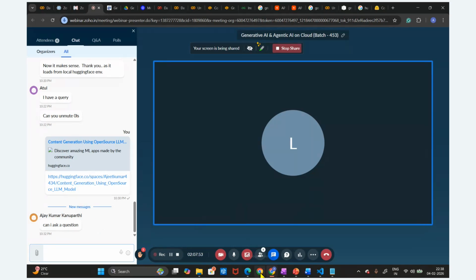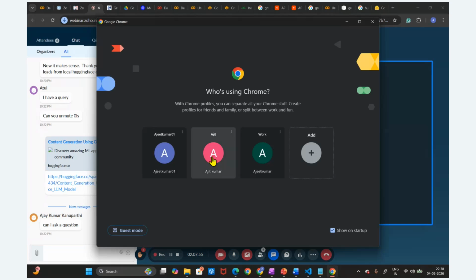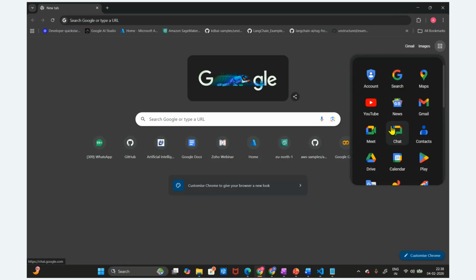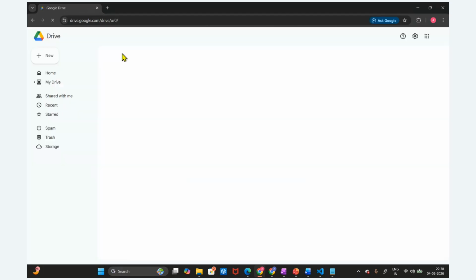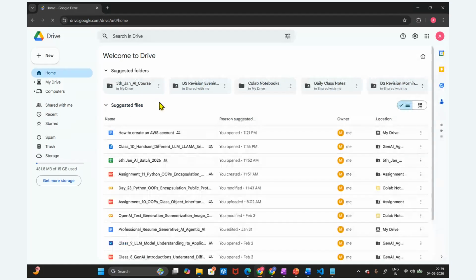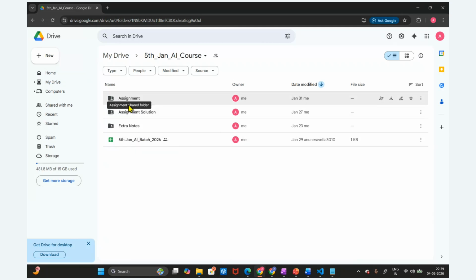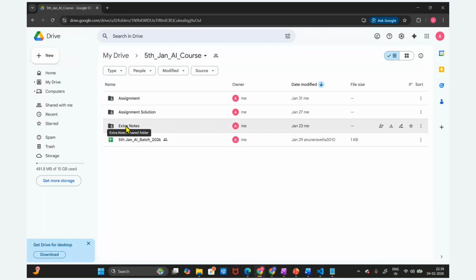Generally, I will create a GitHub, or let's suppose here some drive. Let me go to the drive. In the drive, I will create a folder here. This is the 5th January batch. In the 5th January batch, I'm going to provide the assignment here, and you have to provide the solution. And I will provide extra notes that are required, so that you can refer to them and also prepare the extra concepts.